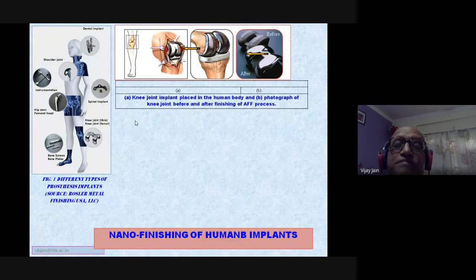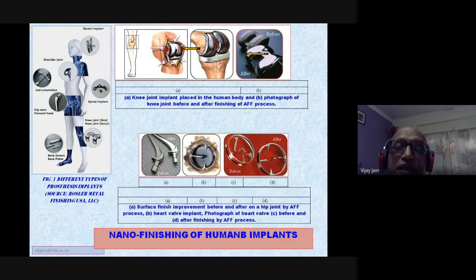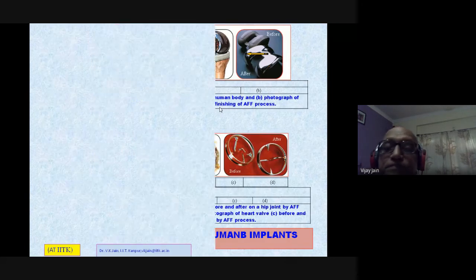Now you can have the finishing of these kinds of implants as shown, or I have shown to you already this particular implant. Now these are the other ones. Again, this is the heart valve. This is before, this is after. So what I am trying to emphasize here is there are so many human implants which may require nano finishing to enhance the performance and the life of those implants. So you can go for that.